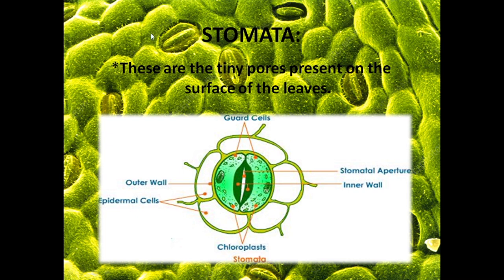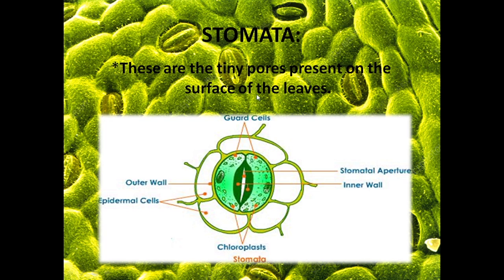Now you can see the wallpaper itself. It is actually a section of a leaf. When we observe a section of leaf under a microscope, we get to see the stomata, these tiny pores, and adjacent to that we see the epidermal cells.